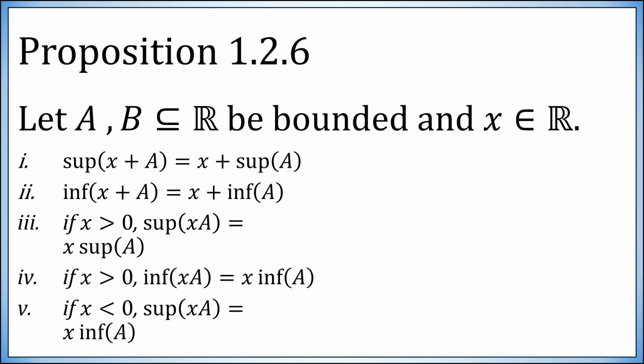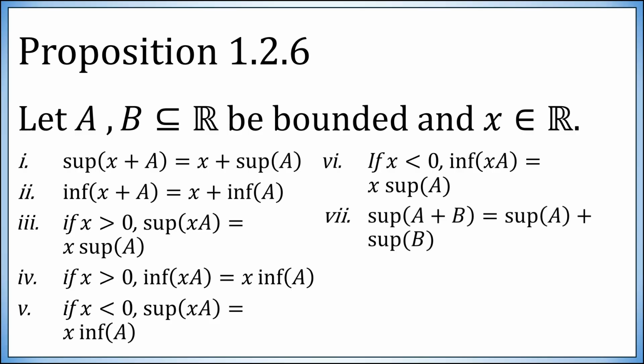However, if x is negative, you end up with this factoring out of x, but it swaps sups with infs. Because x is negative, multiplication by x will reverse inequalities. So it really changes the role of upper bounds with lower bounds. So that's how we explain this. We will prove it formally. Similarly, if x is negative and you try to factor it out of an inf of x times A, it does factor out, but it swaps it to a sup.